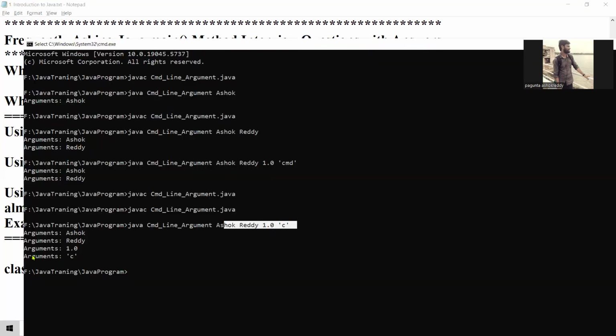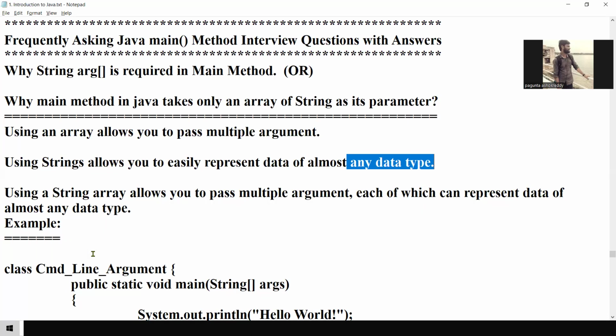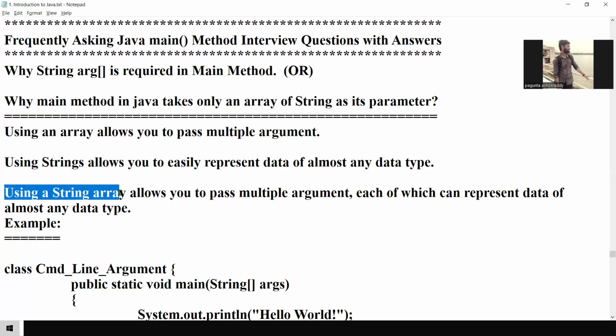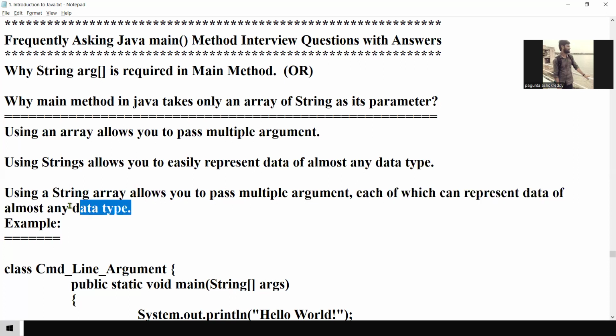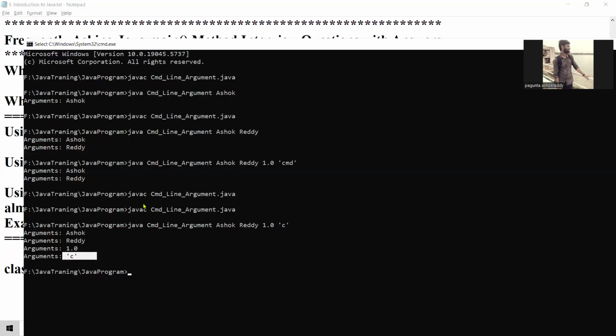Already you observed, this is the float, this is the char, different data types are allowed. Using a string array allows you to pass multiple arguments, each of which can represent data of almost any data type. Correct?